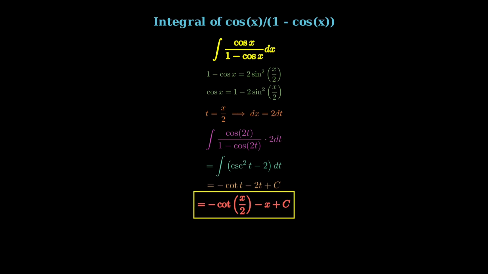But let's verify our solution to be sure. Taking the derivative of our result, we get negative 1 plus 1/2 cosecant squared of x over 2. Now, if we simplify our original integrand using identities, we see it equals 1/2 cosecant squared of x over 2 minus 1. These match perfectly. Our solution checks out. This confirms that our integral evaluation is correct.